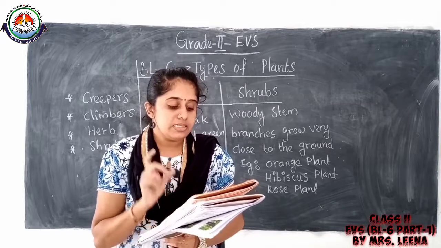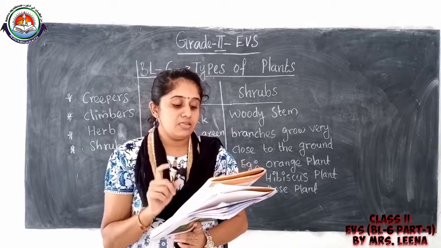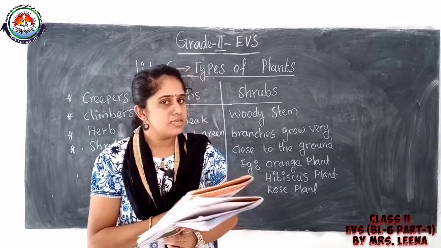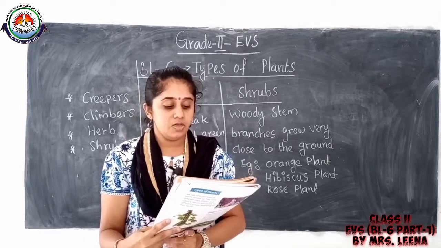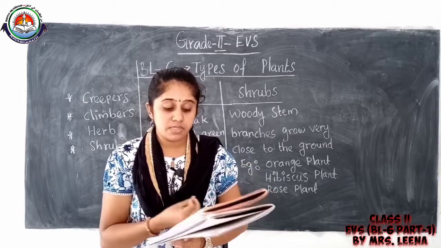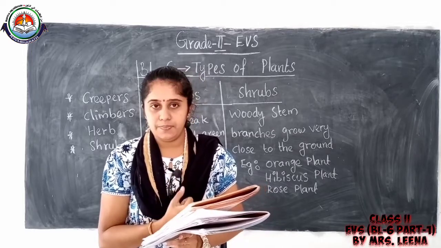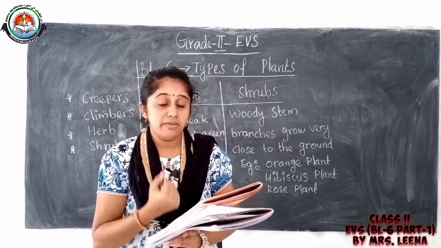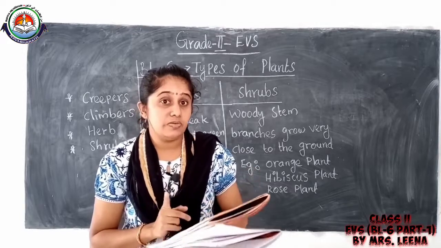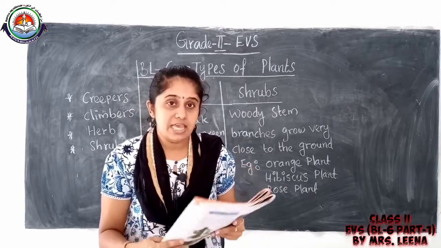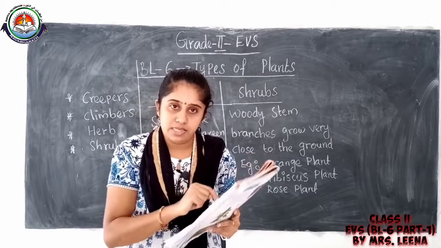Then next question, circle the plants that are shrubs. Why are they shrubs? Picture A is there, picture B is there, picture C is there. What is a shrub? The shrub has a woody stem. So which are the shrubs here? Plant B and C. So circle plant B and also circle plant C.